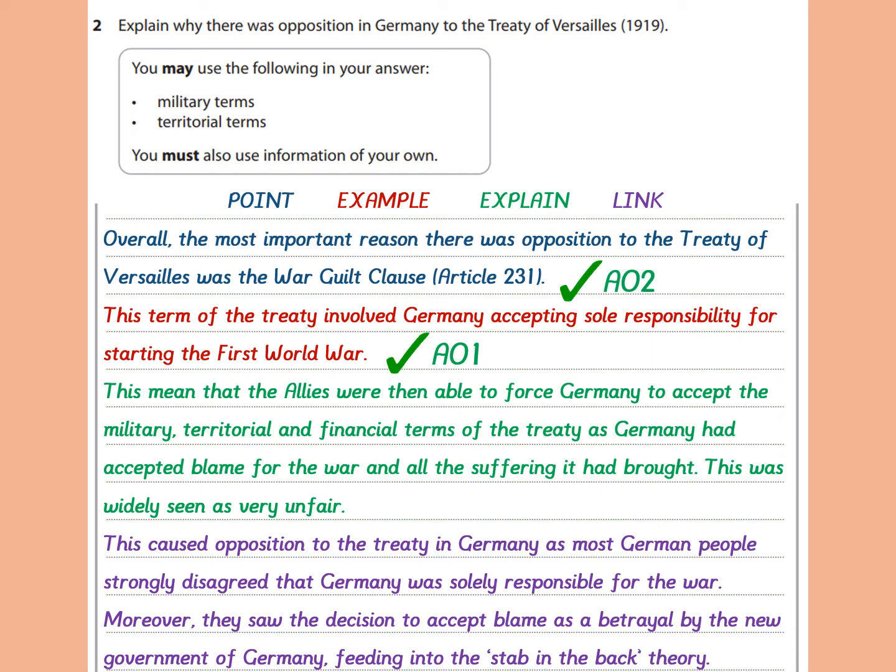I'm giving supporting AO1 knowledge, and even more there, whilst also linking it back to the question by referring to it as unfair, or rather seen as very unfair by Germans. And finally, in AO2, really relating it back to why German people opposed it. The unfairness, the fact that Germany was so weakened by it, and even mentioning the stab in the back theory, or Dolchstoss theory as it was known. And so that ties my answer together. I will have mentioned the military, territorial and financial terms within my answer, and then here I'm justifying that Article 231 effectively caused those other bad effects.